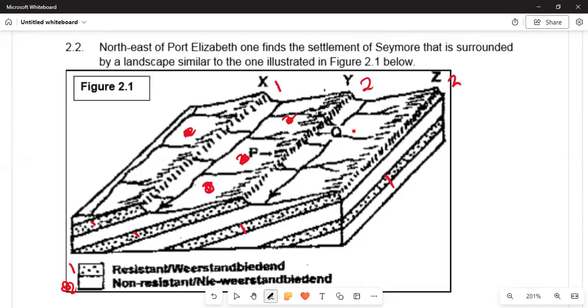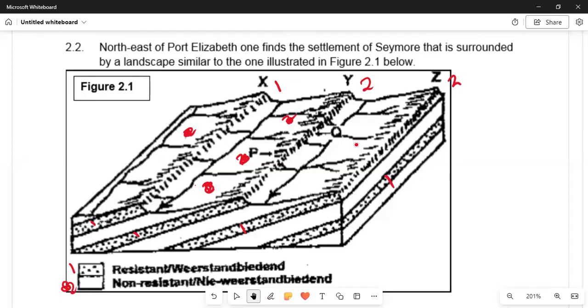The dotted lines which I have marked here show a resistant rock. The non-resistant rock is very clear, there is nothing inside. I have drawn these circles here to show the resistance. We also have X, Y and Z, which can be the labels, and Q and P taking place here.